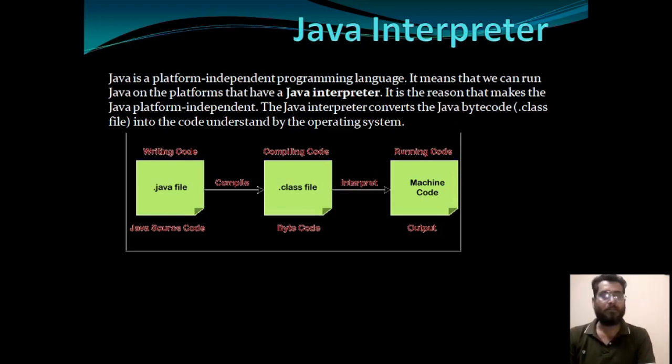And after that, JVM converts the Java byte code stored in the dot class file into the code understood by the operating system. So see, with the help of the diagram, first we will write the code and store it into the .java file. It will be your source code. Compiler will convert your source code into the byte code, which will be stored in the dot class file, and after that interpreter will convert the byte code into the machine code. So this is the role of Java compiler and Java interpreter.